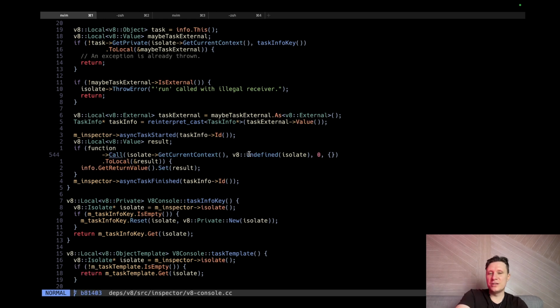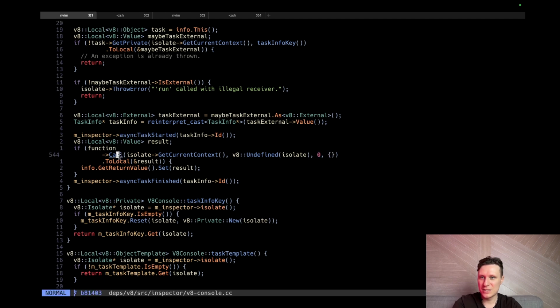Undefined. What is undefined isolate? Why do we need to cast isolate? No. We're creating undefined here. So this guys is like we take a virtual machine and create the undefined, and then pass something. But why like this?